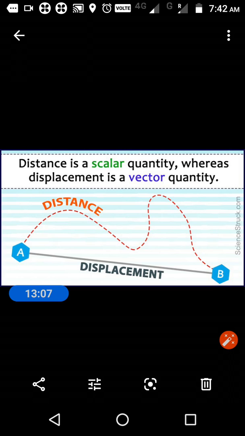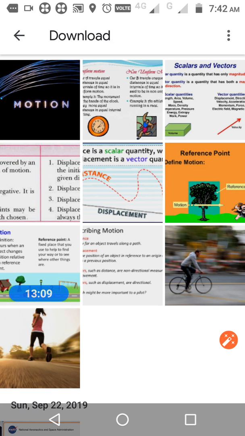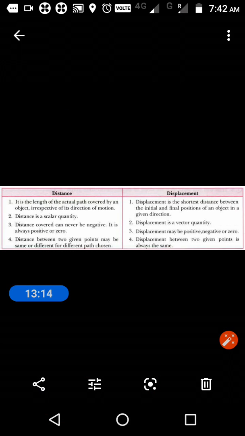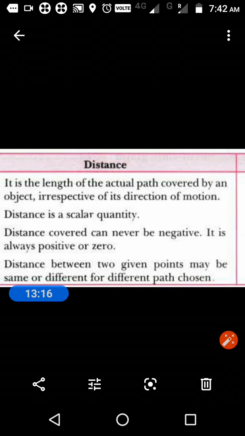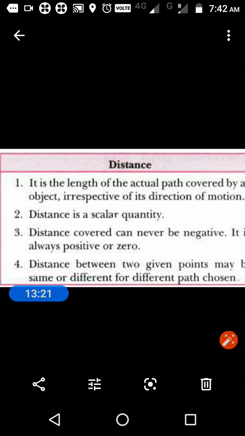Okay, now we are going to compare the two words distance and displacement. Got it? Here you can see the two words, distance and displacement. So read the first point. It is the length of the actual path covered by the object irrespective of its direction of motion. Okay, note down the point. It is the actual length covered by an object, that is considered the distance, and distance is a scalar quantity. Distance can never be negative. It will always be positive or zero.